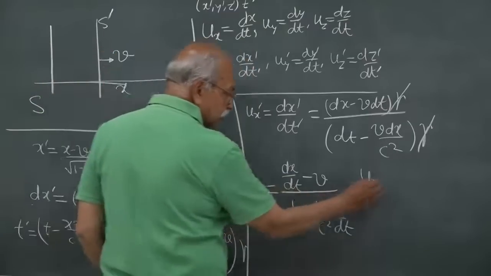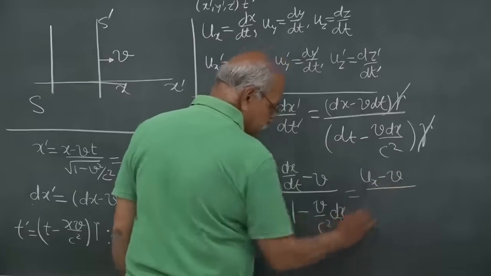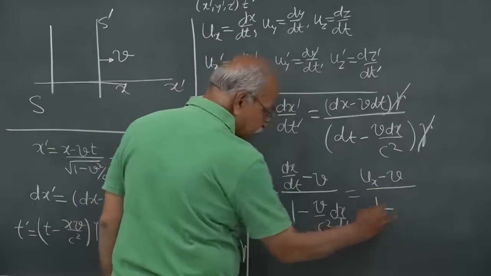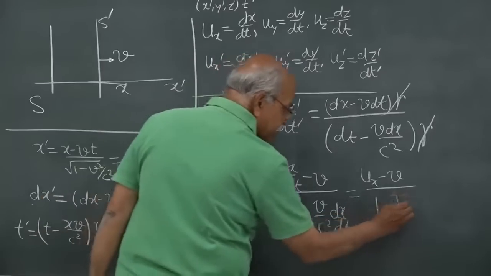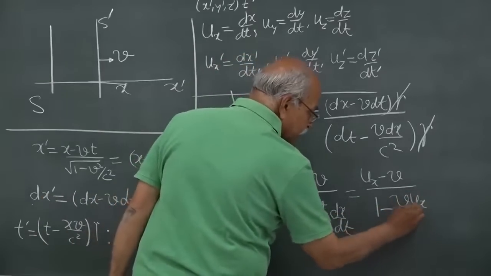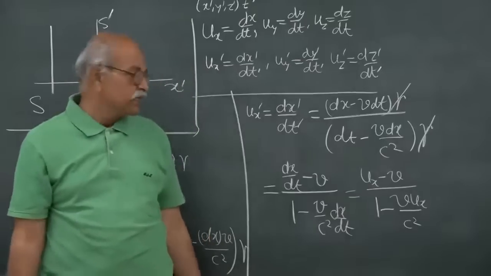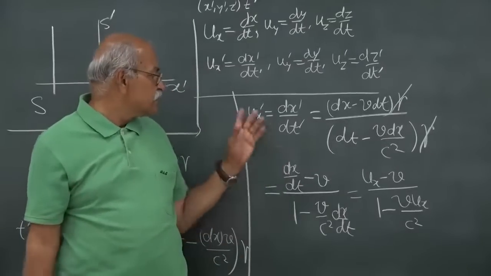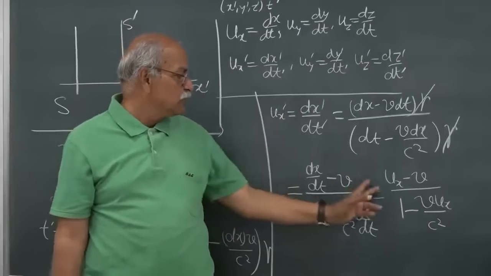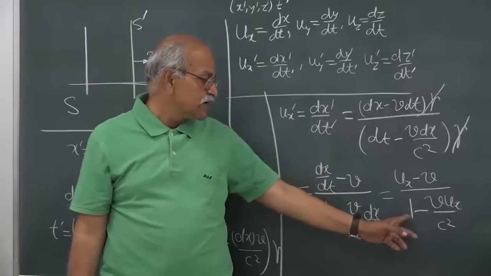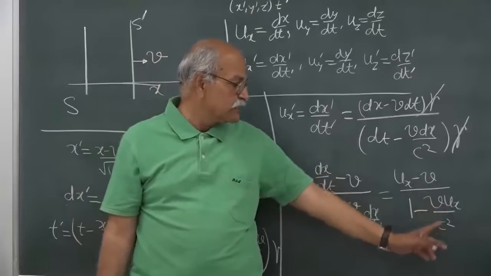So ux minus v divided by 1 minus v ux by c square. So that is one rule, ux prime is equal to ux minus v divided by 1 minus v ux by c square.